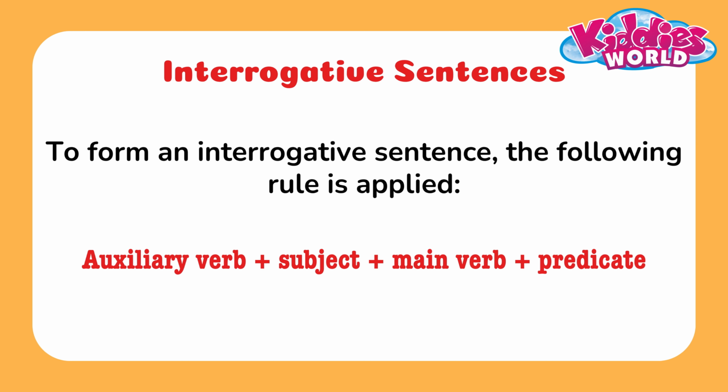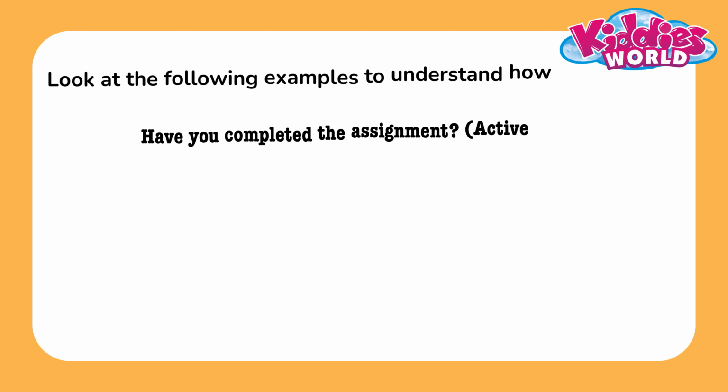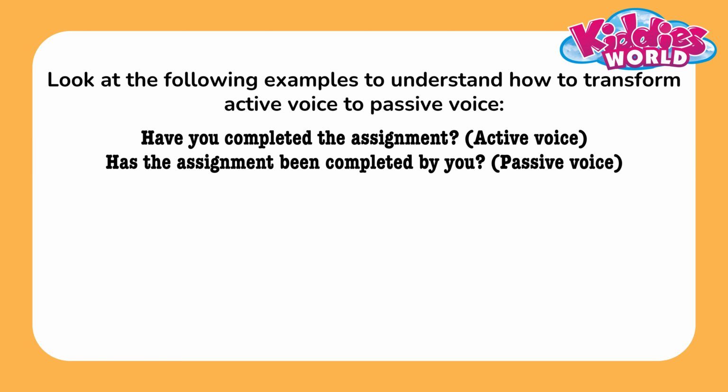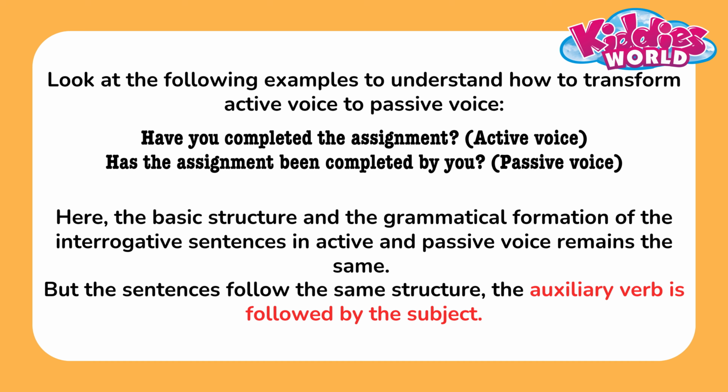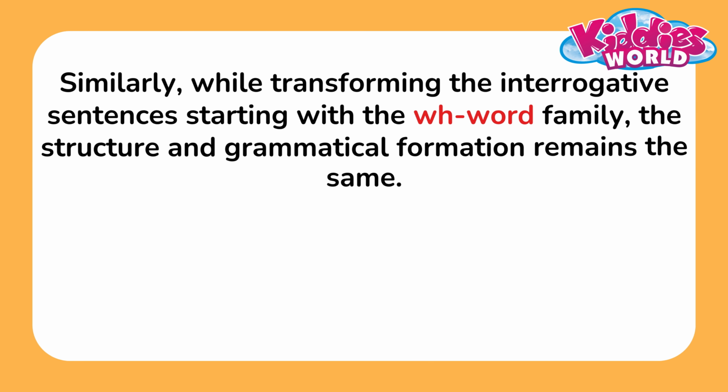Auxiliary verb plus subject plus main verb plus predicate. Look at the following examples to understand how to transform active voice to passive voice. Here, the basic structure and grammatical formation of the interrogative sentences in active voice and passive voice remain the same, but the sentences follow the same structure. The auxiliary verb is followed by the subject. Similarly, while transforming the interrogative sentences starting with the WH word family, the structure and grammatical formation remain the same.